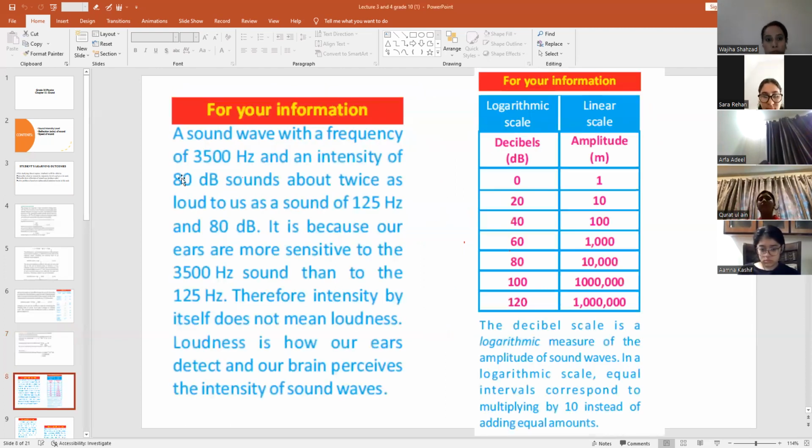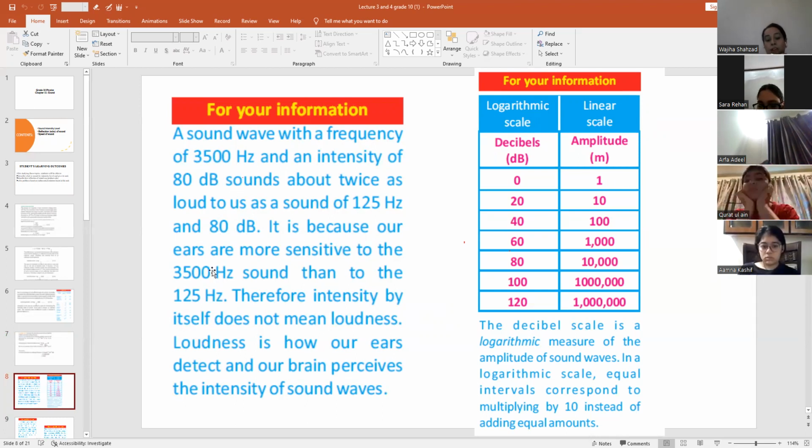Now, for your information, a sound wave with a frequency of 3500 hertz. So, what is frequency? Frequency is the number of vibrations in 1 second. That is, how many waves pass in 1 second is known as frequency. So, if you have a frequency of 3500 hertz and its intensity is 80 dB, and if you take the other sound that is 125 hertz and its intensity is 80 dB, you will feel this sound as a very loud sound, right?